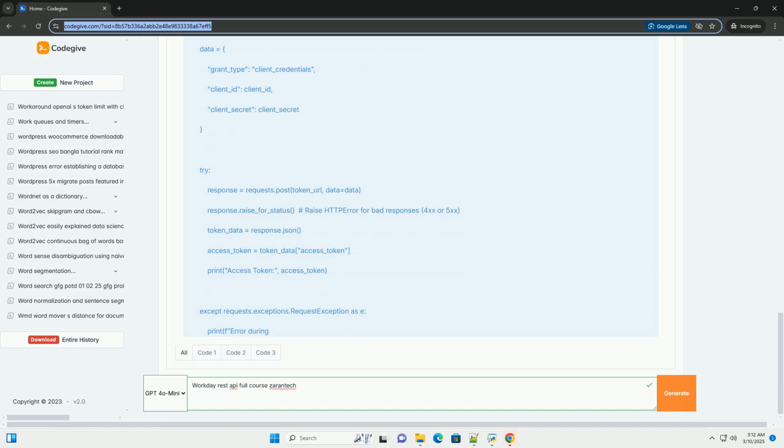Status codes. HTTP status codes indicating the success or failure of the request, example 200 OK, 400 bad request, 500 internal server error. OAuth 2.0, an authorization framework used to grant limited access to Workday resources. Client ID / client secret. Credentials used to identify and authenticate your application when using OAuth 2.0 or client credentials grant. Refresh token. A token used to obtain new access tokens without requiring the user to re-authenticate. Access token. A token used to authorize API requests.